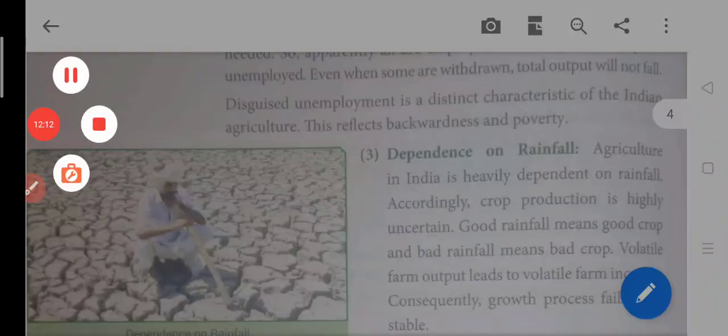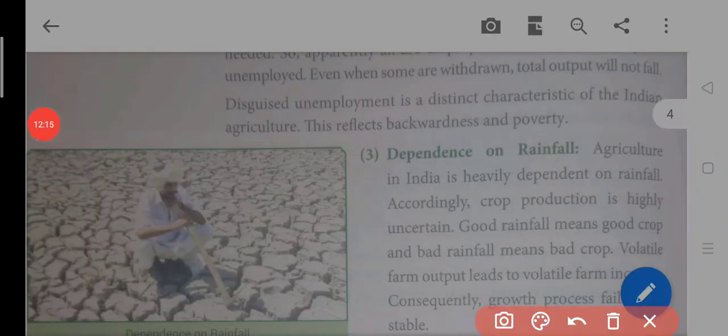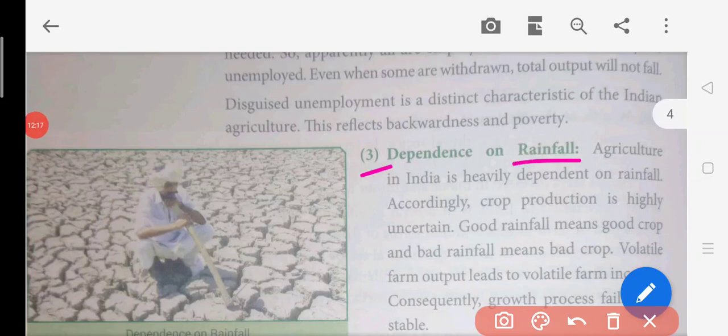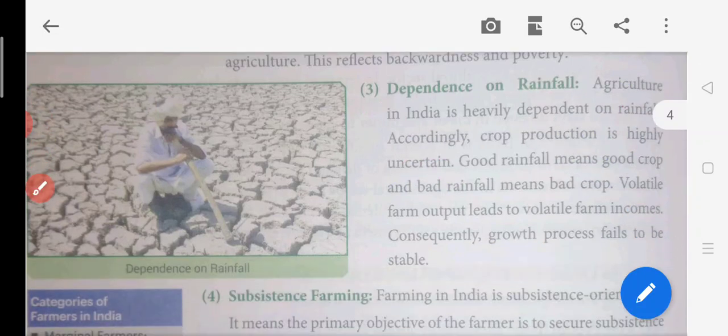Now, the dependence on rainfall. This is a serious matter here in India. In Indian agriculture, even in today's time, we are highly dependent on rainfall, so crop production is highly uncertain. We don't know what kind of rain is going to happen next year. It is unpredictable. We cannot say whether the rainfall is going to be good or bad in the upcoming years. Good rainfall leads to good crop production, and bad rainfall means bad crops. Sometimes crops are even spoiled because of heavy rainfall. So this is still a problem that is faced.